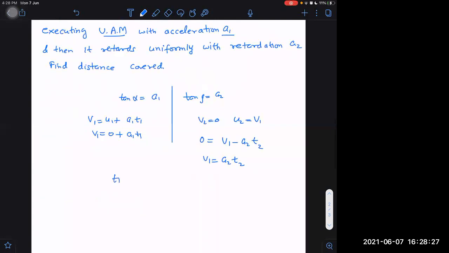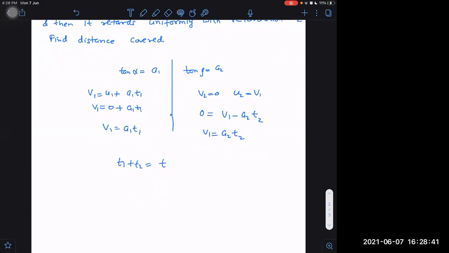Also, I know T1 plus T2 is equal to total time, right? So I have these three equations, which are enough to get the answer. Which three equations? One is V1 is equal to A1 T1, and that is also equal to A2 T2. How to get the answer using these three?